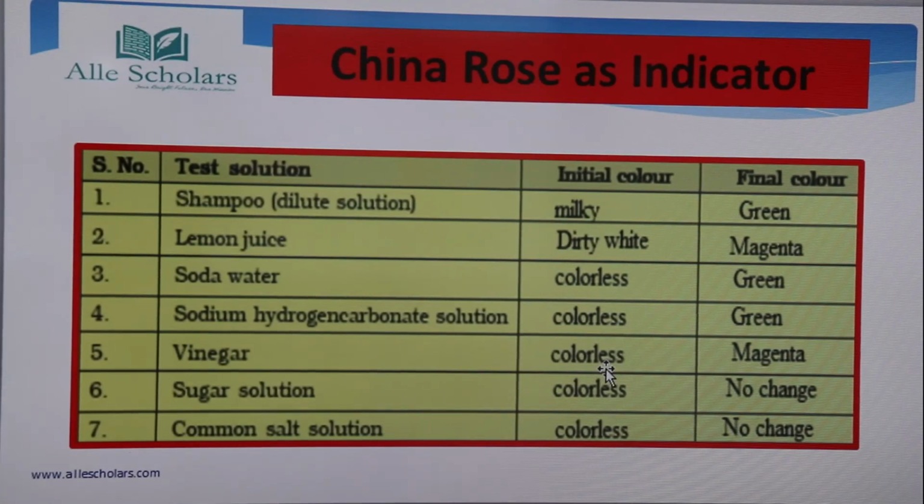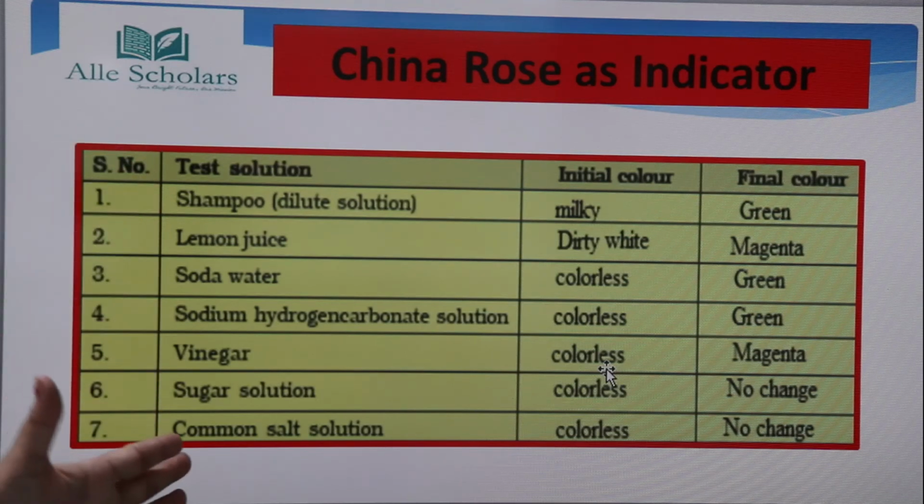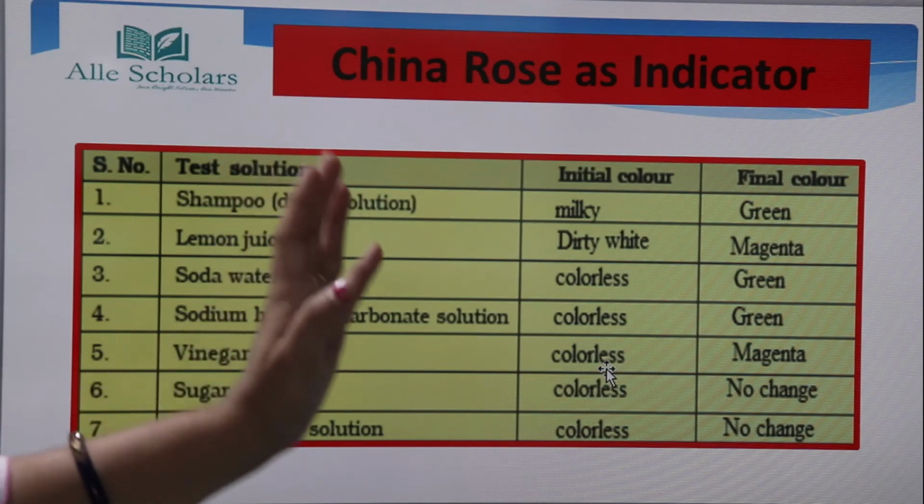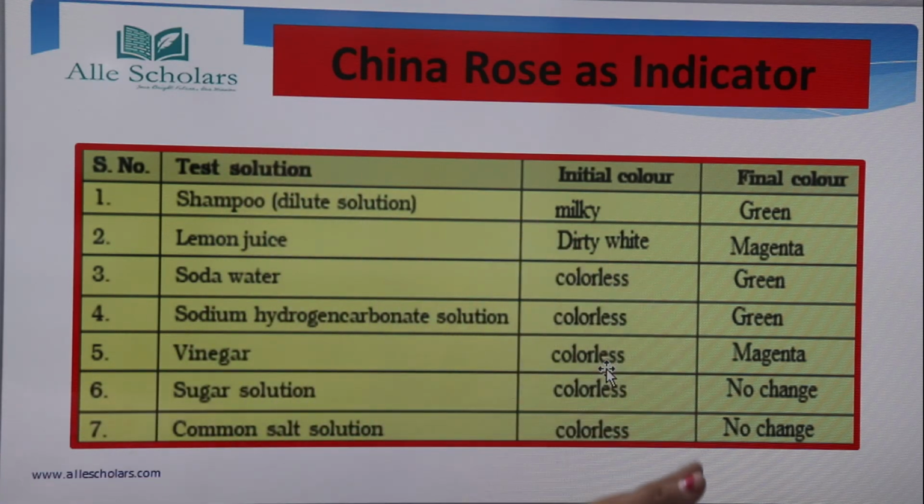So here you can see a chart in which I'm going to tell you about the China rose as an indicator. Some solutions we have taken, 7 solutions, and we will see their initial color and the change in the final color.